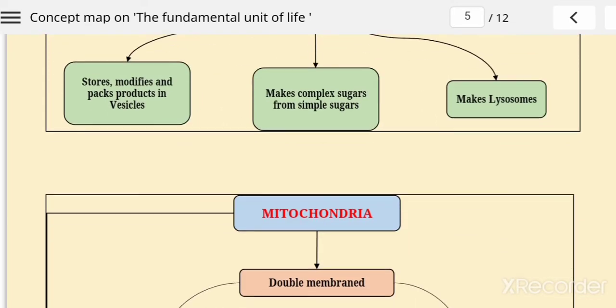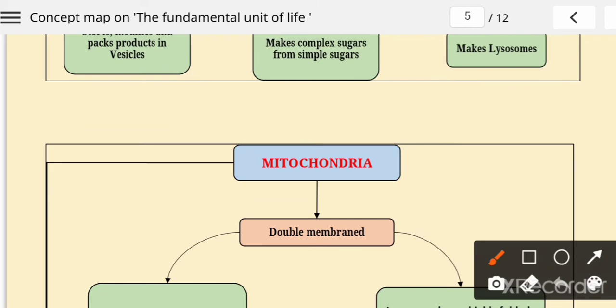Golgi apparatus. Now next is very important. Means if we do not take food, we are not able to get energy, and if we are not able to get energy, how will we do our work? So like this, if mitochondria is not present inside the cell, the other organelles are not able to do work. Why? Because the